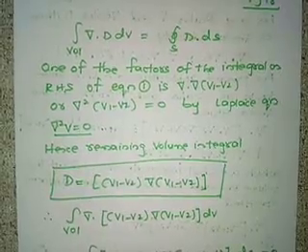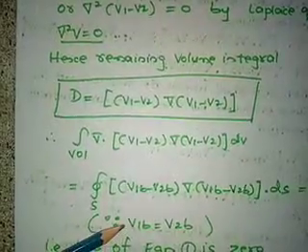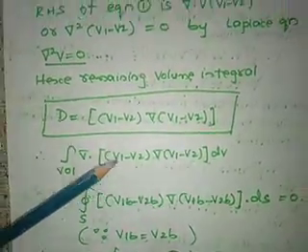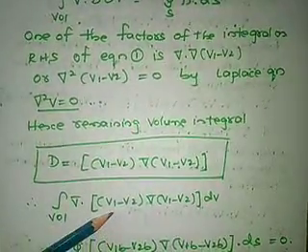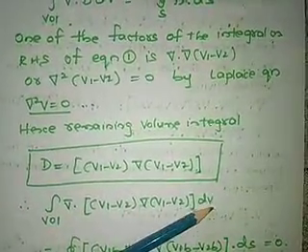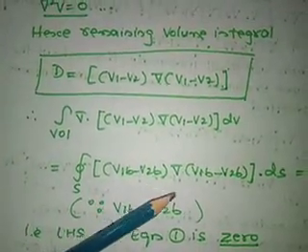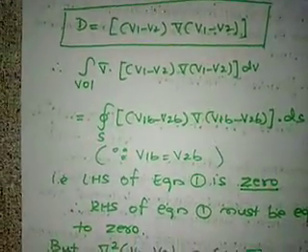Okay, so here we have taken V1 as V1b and V2 as V2b on the boundary. So D is this one, then the volume integral of del dot D, substituting D, is (V1 minus V2) del of (V1 minus V2) dv. So it will be the surface integral of (V1b minus V2b) del (V1b minus V2b) dot ds, which is equal to 0.